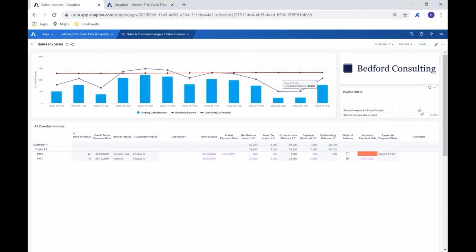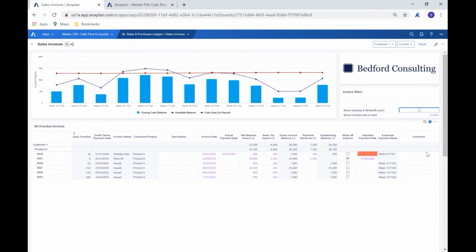In terms of views, we've chosen here to see the overdue and the write-offs. If we untick that filter and refresh the page, we can now see everything in relation to customer one. But within that, you'll see that we can see the invoices that are not overdue, so they're still within their term. And of course, we can see the ones that are.